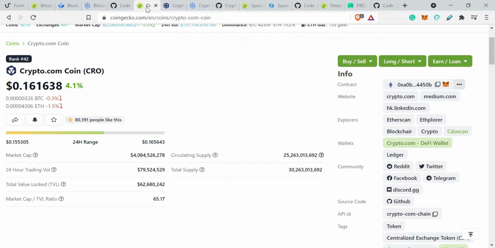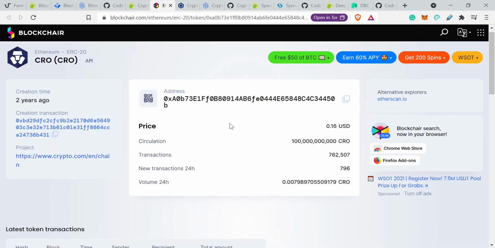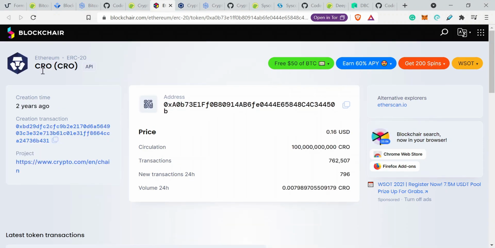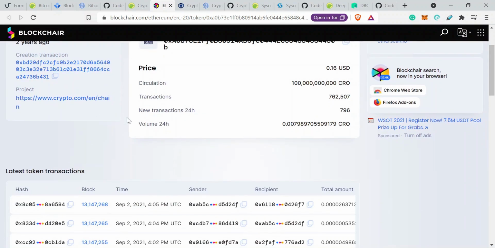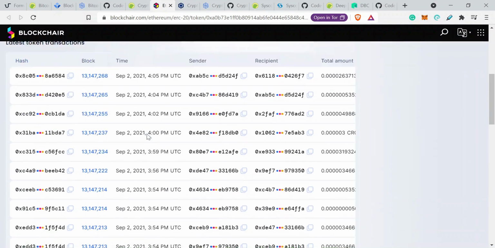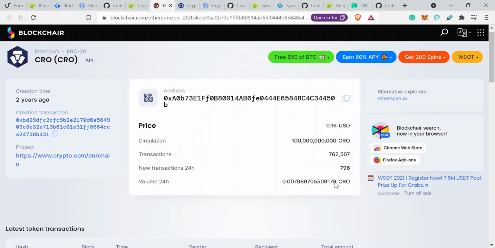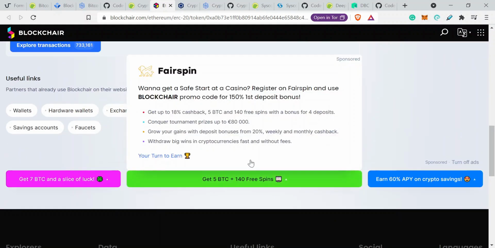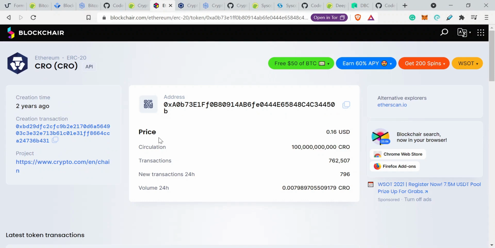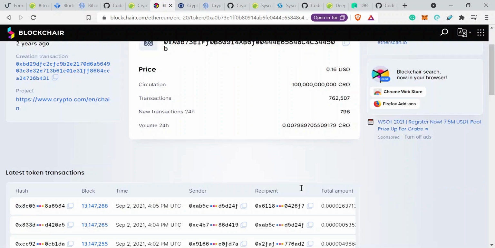Let's go back to our main page while that loads, and let's look at blockchain.info. We've got lots and lots of data, but nothing about the number of wallets. Let's have a look at the wallets situation. So we know the number of transactions. Let me just have a look.